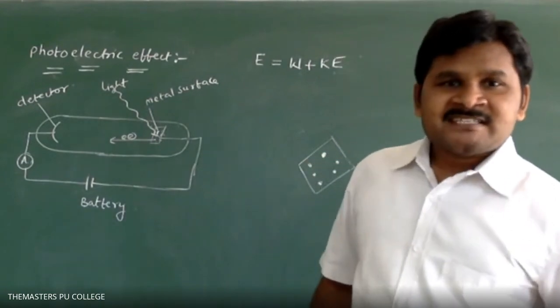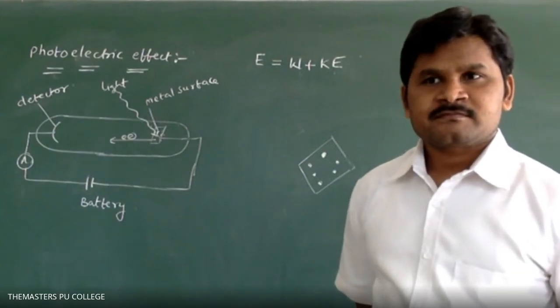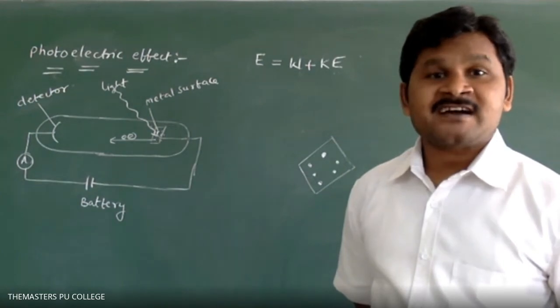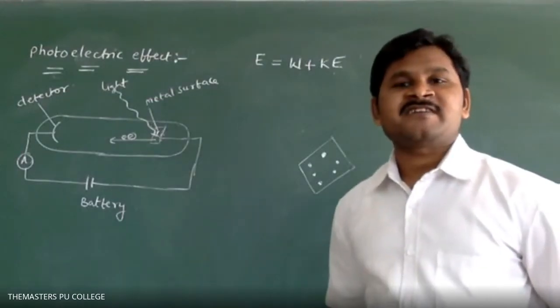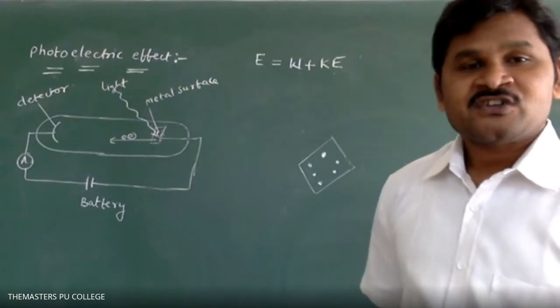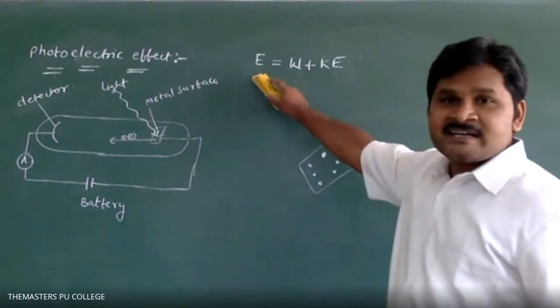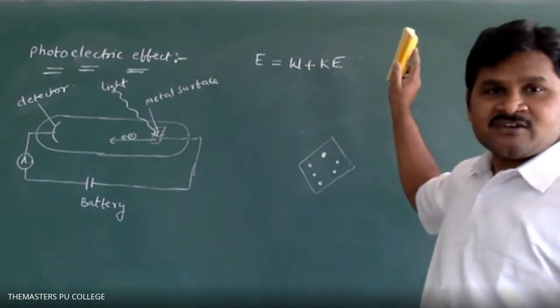Next, what is the threshold frequency? Minimum frequency of light that causes the photoelectric effect is called threshold frequency. Now, are you clear about this formula? E is equal to W plus K. Any doubt?